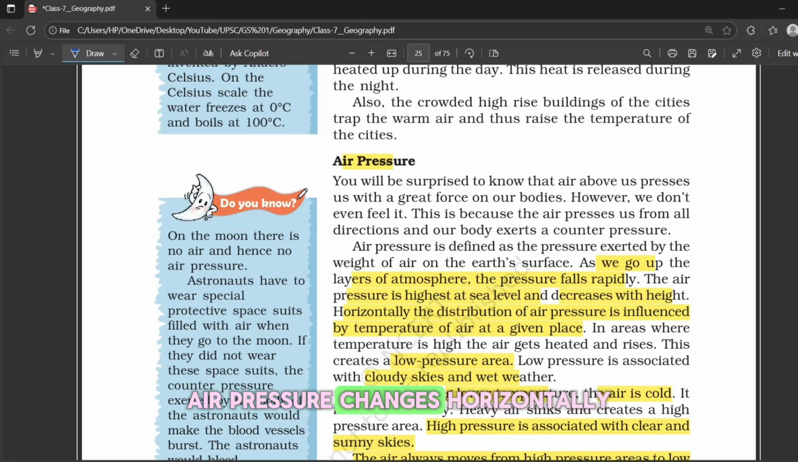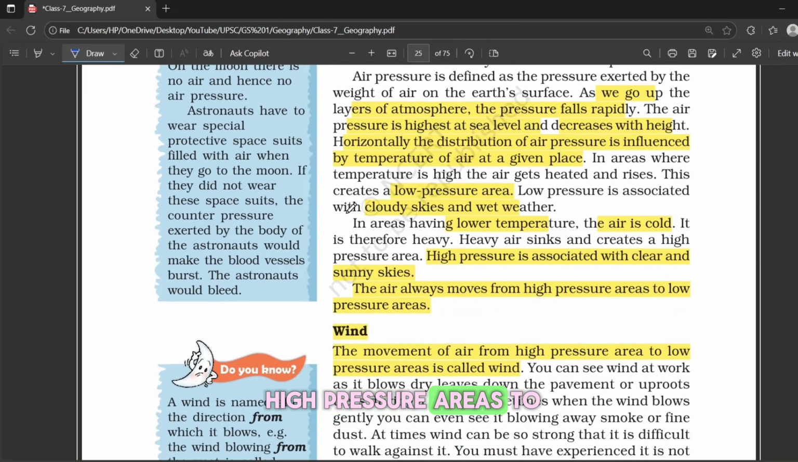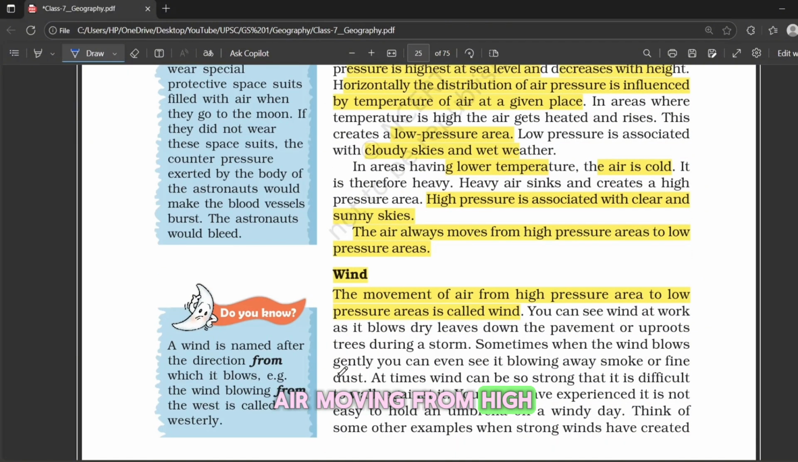Also, air pressure changes horizontally depending on the temperature of the air at ground level. Warm air rises and creates a low pressure area, and cold air sinks, creating high pressure areas. And remember, air always moves from high pressure areas to low pressure areas. Okay, and finally, this movement of air is what we call wind. Wind is simply air moving from high pressure to low pressure.